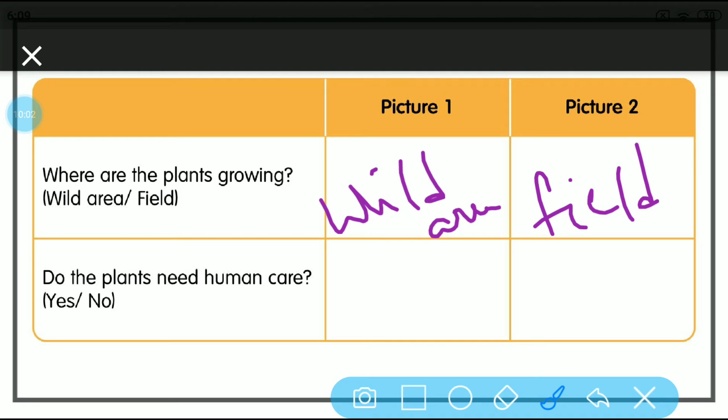Now let us move to the second question. Do the plants need any human care? Do the wild plants need any human care? No, they do not require any human care. They will grow by themselves. Whereas the picture 2 plants, yes, they need human care. They are grown in an organized manner. We supply water and we supply fertilizers.